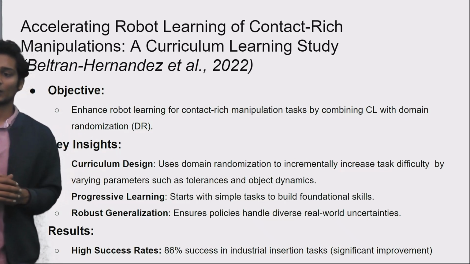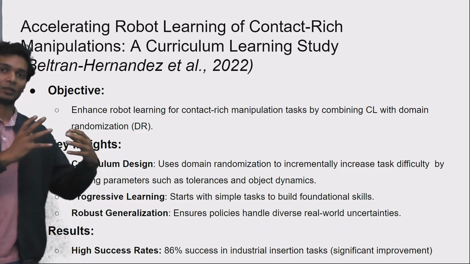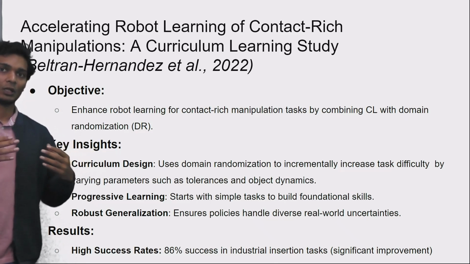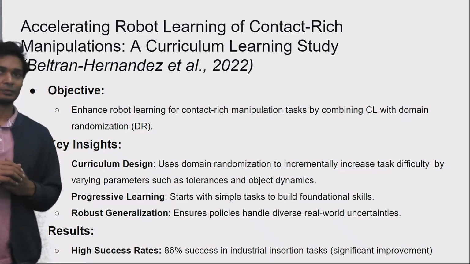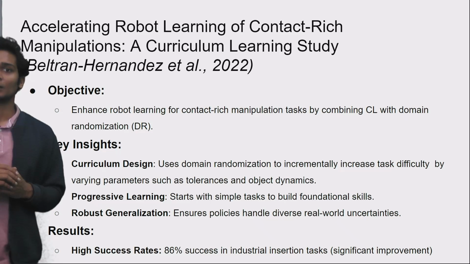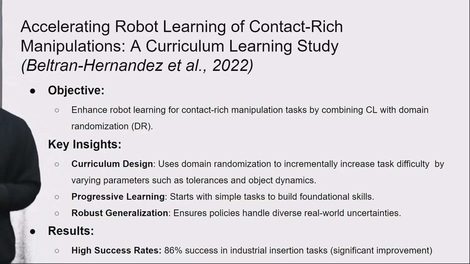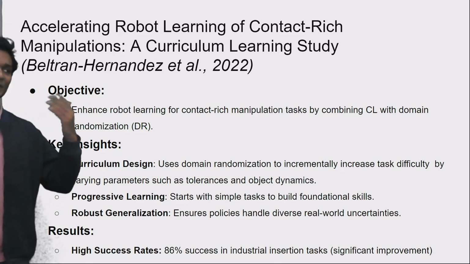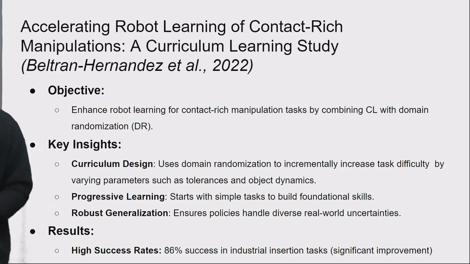So they showed that their approach performed 86% better than baseline approaches, as the policy was trained in simulation using domain randomization. 86% success rate. Yes. I'm not sure what the baseline is. It's not an 86% improvement. It's an 86% success, which is a significant improvement over the baseline. Okay. Yes.